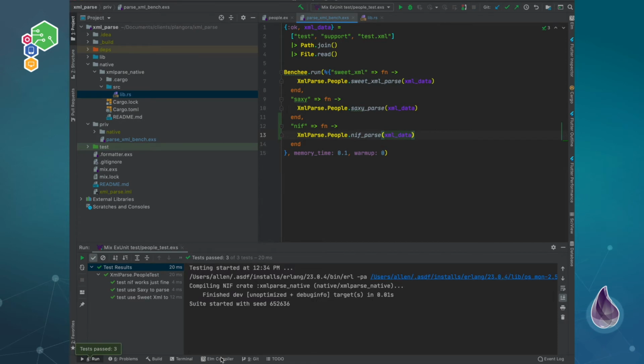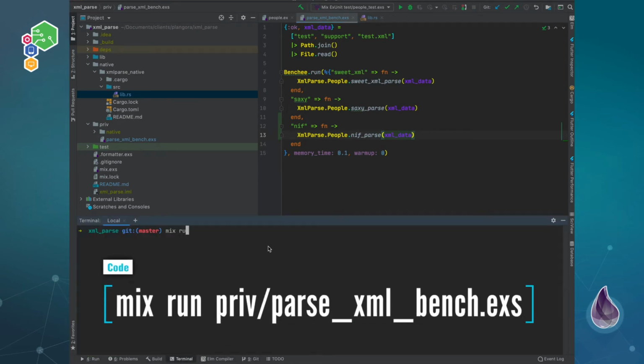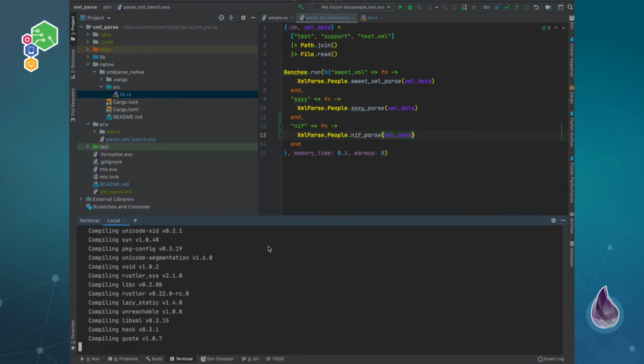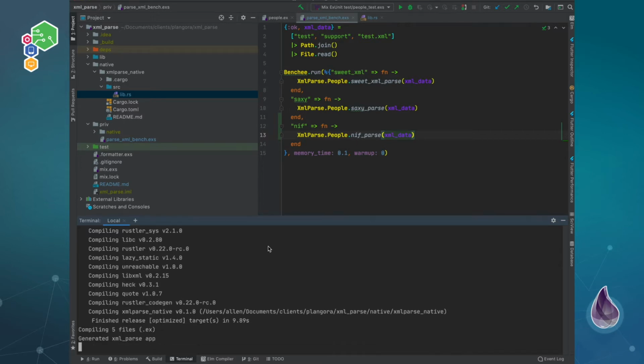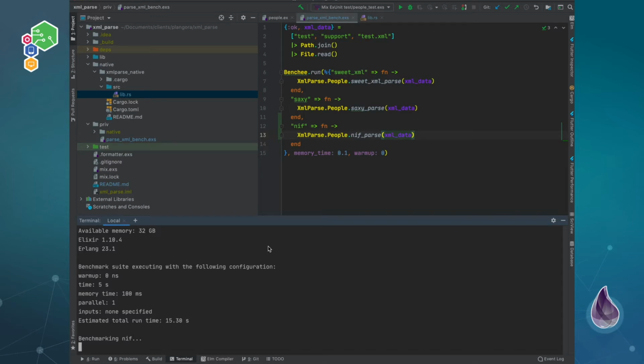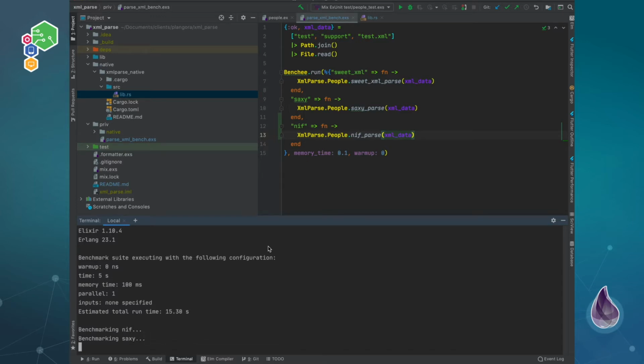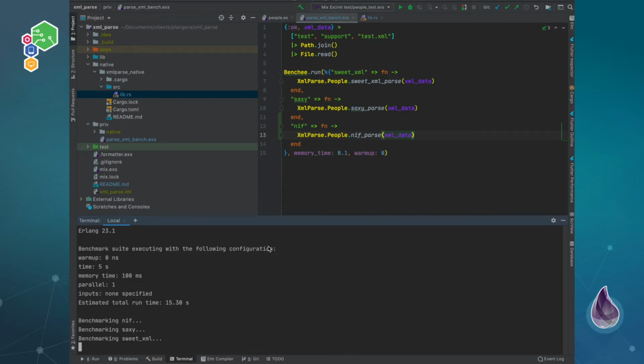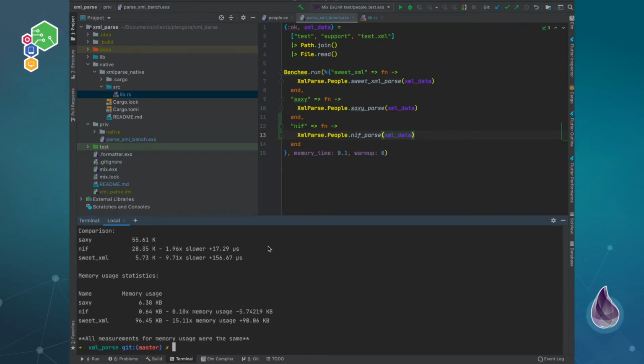Oh, sorry, this is running the test. If I run that, so that is the parse XML bench, we'll see how this goes. And there we are.